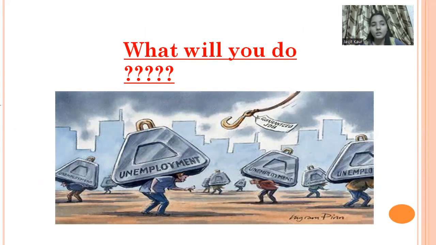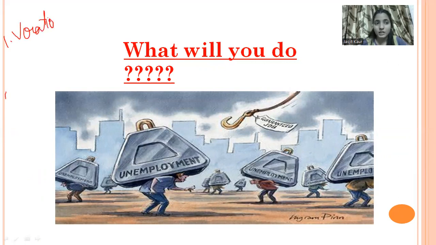Okay, you can give vocational training to the students. This can be a good thing that we can do, because we know that in India skill matters the most. So we need to develop the skills of the students through vocational training. What else? Small scale industries need to be promoted, yes, where people can start their own business. Very good.